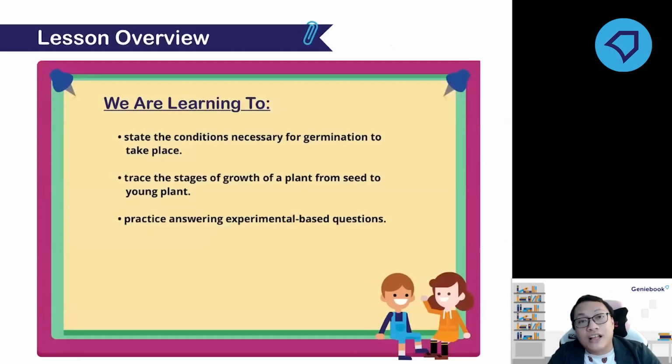So I mentioned just now, it is more on the experiments. So what are the terms that you need to know? What are the terms you need to understand? How to conduct a fair test and how to identify the aim of the experiment.